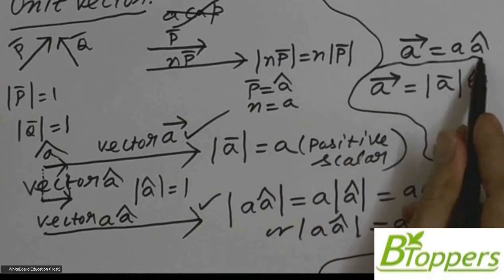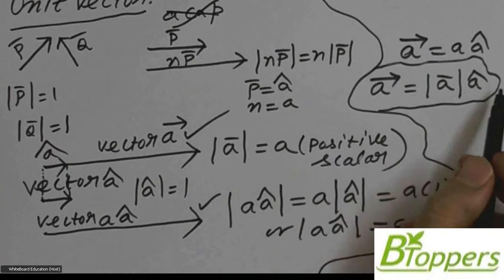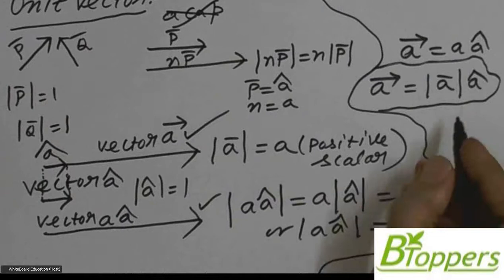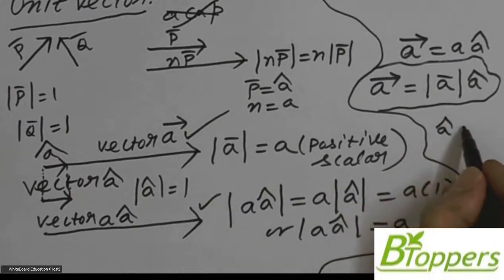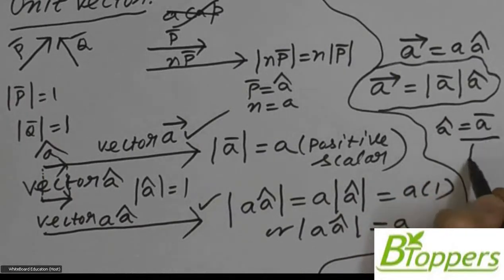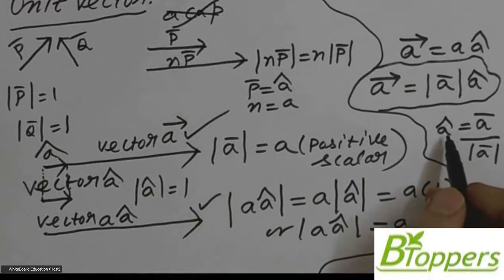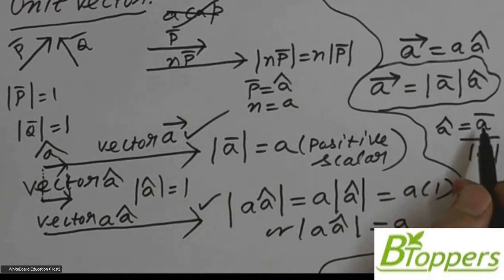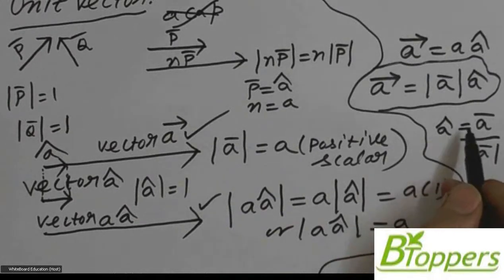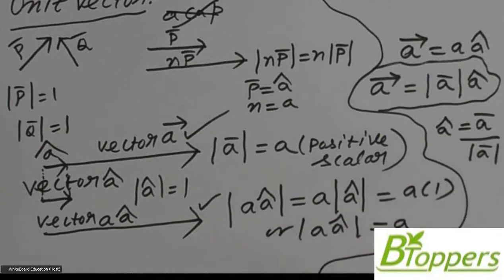So vector A bar, you can write as the product of magnitude of vector A bar and unit vector in the direction of vector A bar. Or unit vector in the direction of vector A bar denoted by A cap can be written as equal to A bar divided by modulus of A bar. So unit vector which has same direction as the given vector A bar is denoted by A cap, which is given by A cap equal to A bar by mod of A bar.